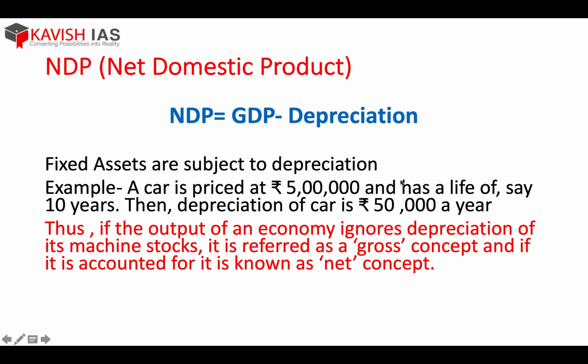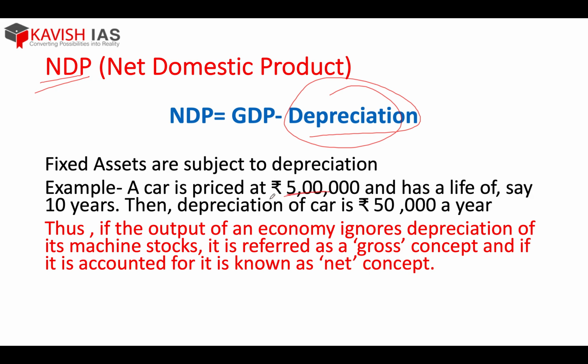You have completed your GDP. Now we would come to the NDP part. This is very easy. See, whenever you have to come from G to N, the only thing you have to keep in mind is depreciation. The difference between gross and net is always depreciation. So what is depreciation? I have given an example here.